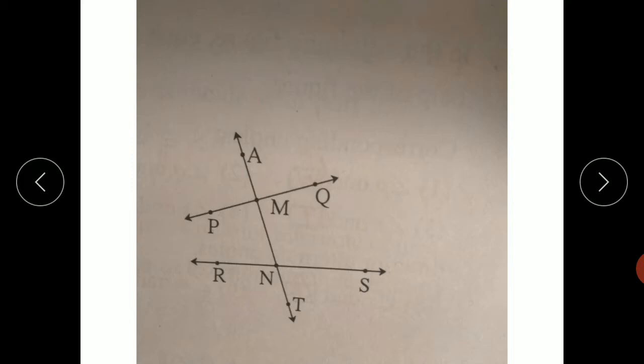First, corresponding angles. So what is the definition of corresponding angles?